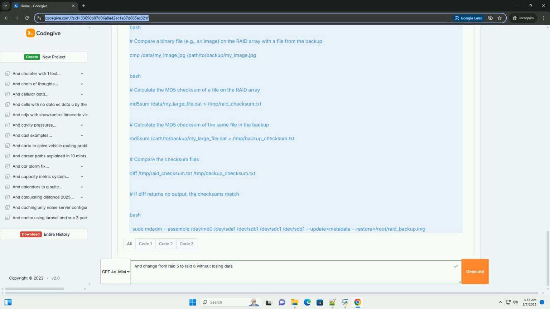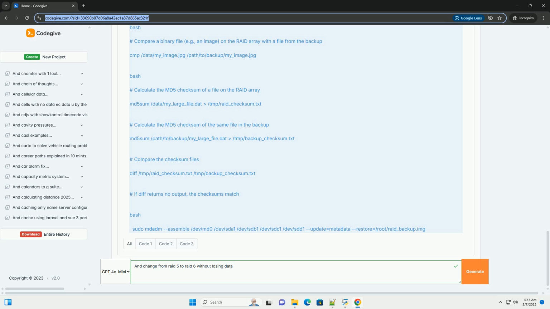Example data comparison using diff, for text files. If diff returns no output, the files are identical. If there are differences, investigate and determine the cause. Example data comparison using cmp, for binary files. If cmp returns no output, the files are identical. If it reports a difference, it indicates a problem. Example using md5sum for checksum comparison.